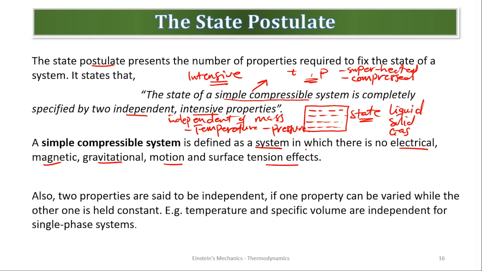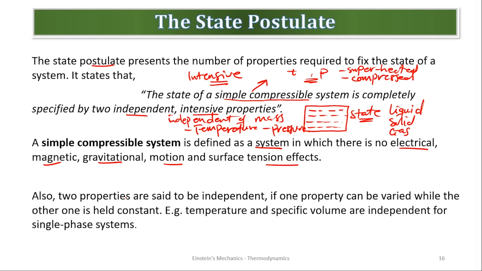Are we good? So if I'm considering this whole system, then my system should not have any of these effects. And I'll consider that to be a simple compressible system, of which I can know the state by knowing two intensive properties.